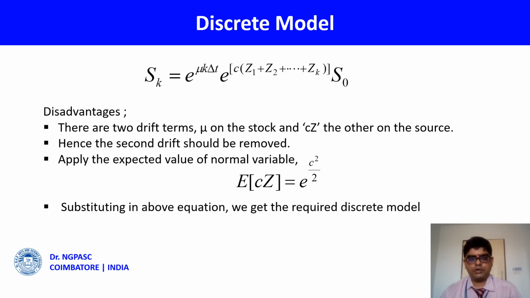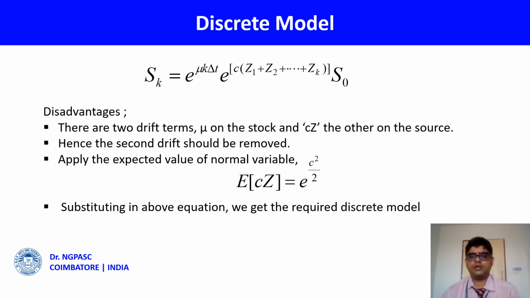This is the discrete model. But here also there are some disadvantages. Already I told you mu is the drift term. In other words, it is called the interest rate drift term of the stock. Again, c into Z is another drift that depends upon the source. So there are two drift terms.